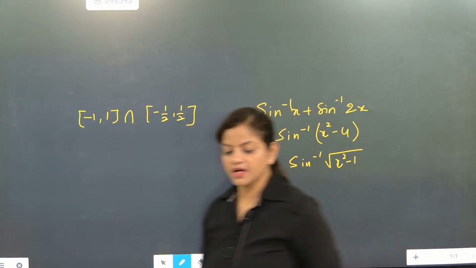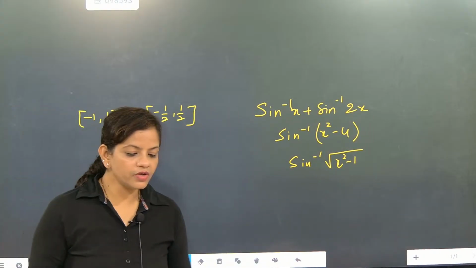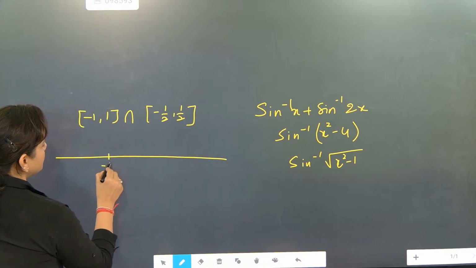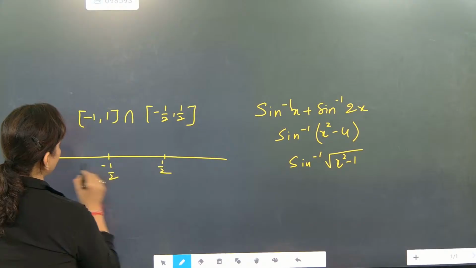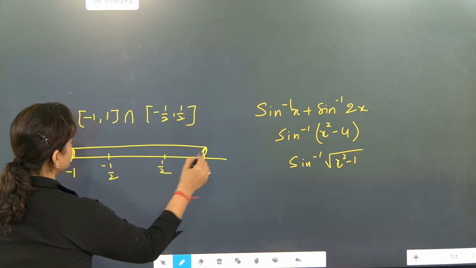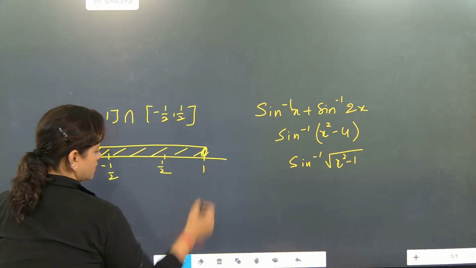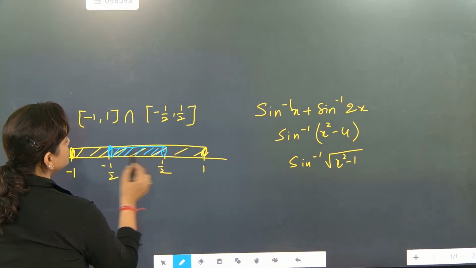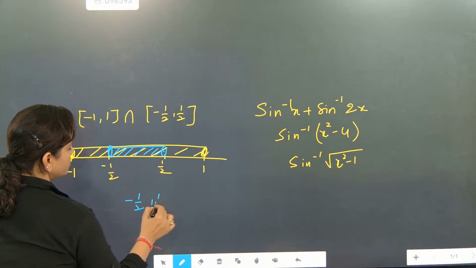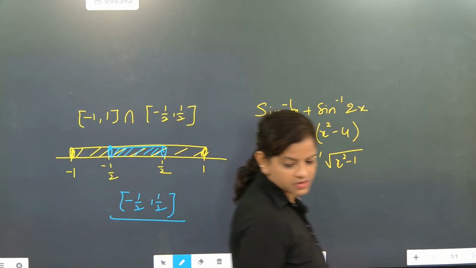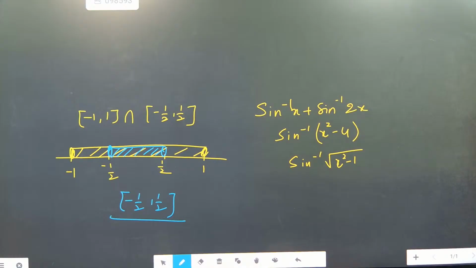Subhinesh, what is going to be the correct answer? I thought you gave the previous question's answer. What is the correct answer for this question? See, minus 1 by 2 and 1 by 2, and this is minus 1 and this is 1. So minus 1 to 1 is coming for the first part. This is one region, and the second region is minus 1 by 2 to 1 by 2. So what is common in both is minus 1 by 2 to 1 by 2. So Subhinesh, your first answer is correct. I thought you had given the previous one's answer. Okay, now that is correct: minus 1 by 2 to 1 by 2. This question is correct. Now go for this one.